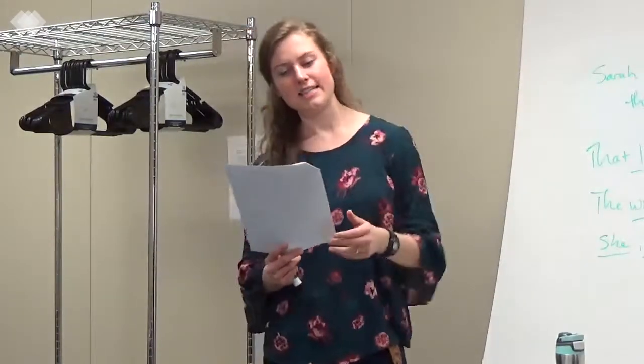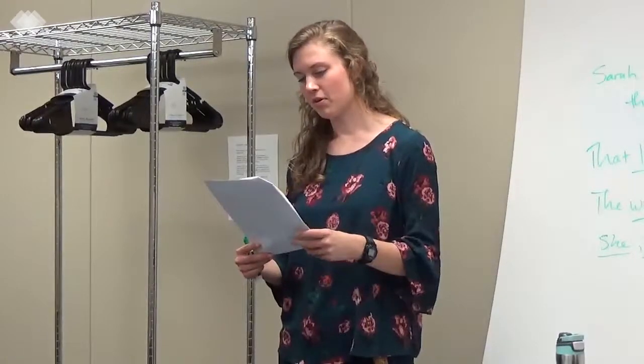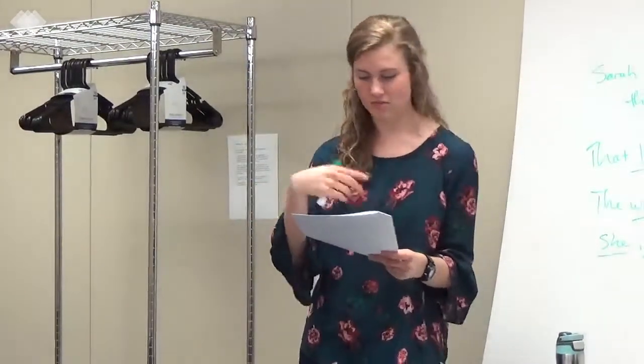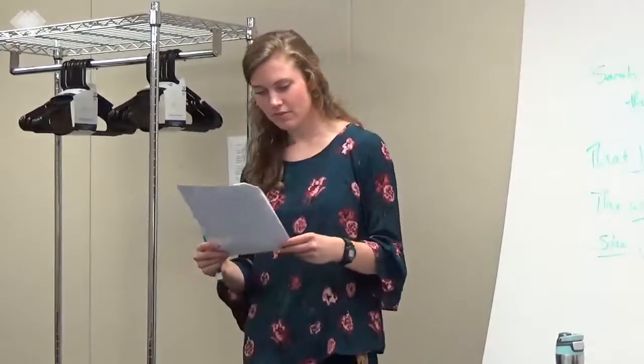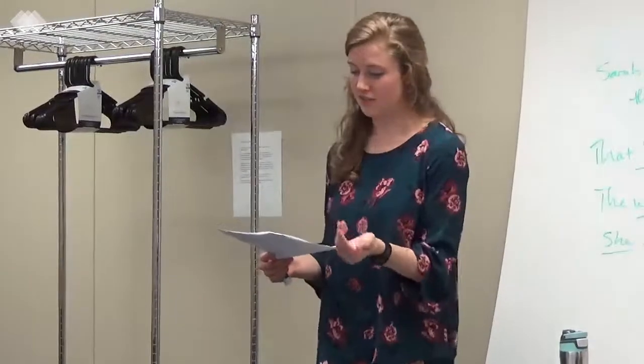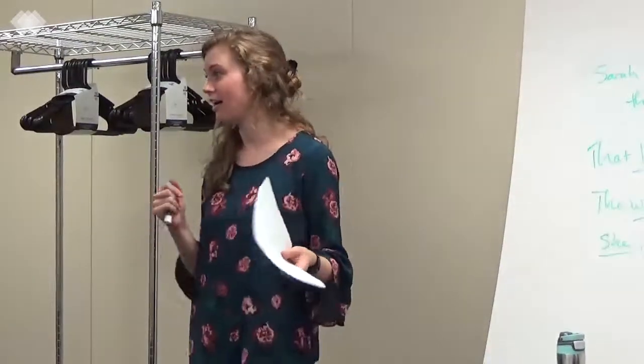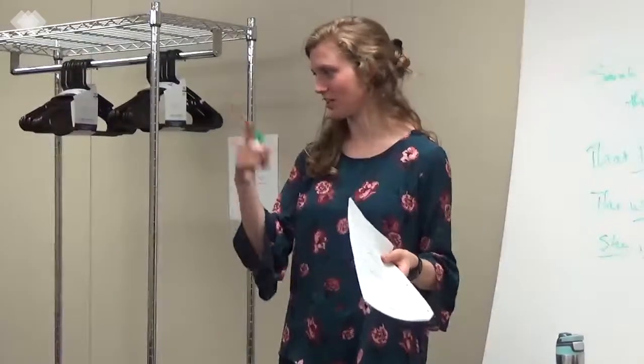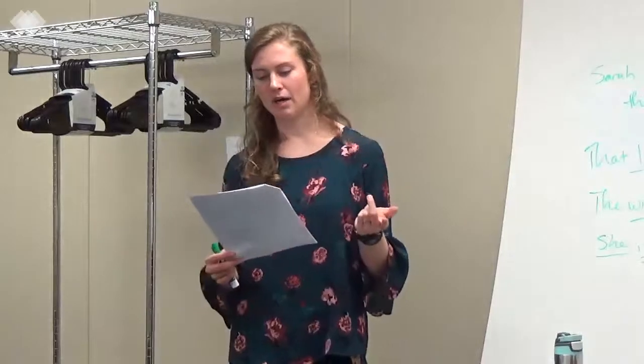An antecedent is the noun or pronoun to which a possessive or reflexive pronoun refers back in the sentence. So, the dog lost its collar. The pronoun its refers back to the dog. The dog lost the dog's collar. And so dog is the noun that it refers back to in the sentence. Now also in the case of the dog, you could say his or her, but you wouldn't say their because it's just one dog. You could say, the dog lost his collar. You could say that. But in this case, they're not really assigning gender to their dog.